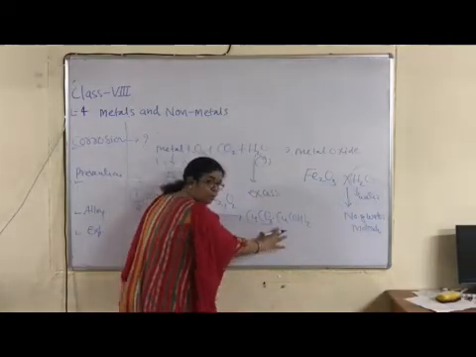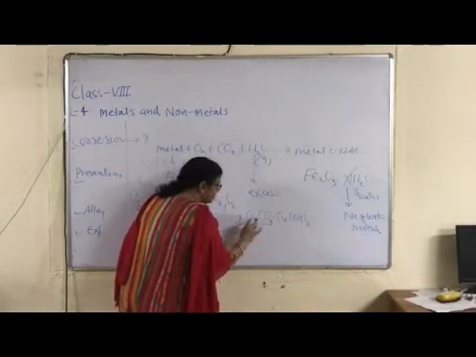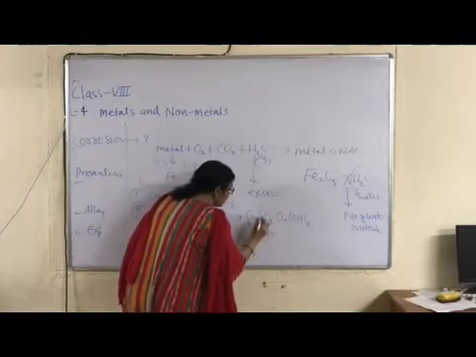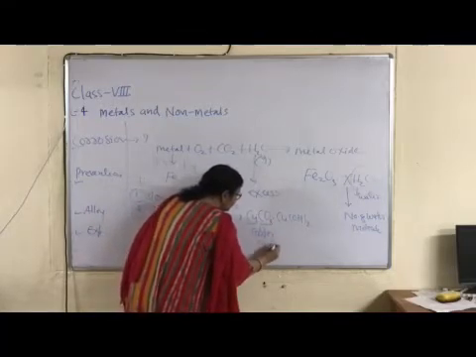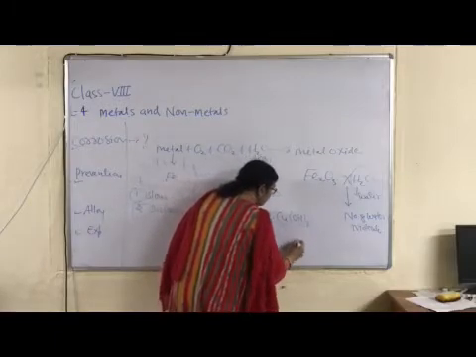Okay, children, this is complex, right, because two compounds are present in its picture. First is copper, Cu is copper, CO3 means carbonate. Again copper, and this is hydroxide, right?